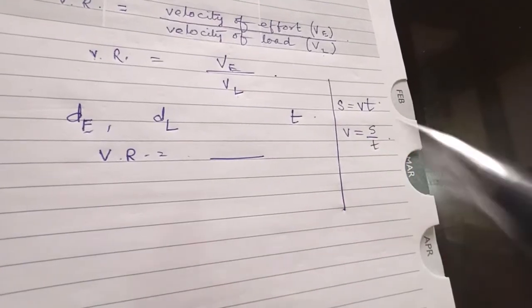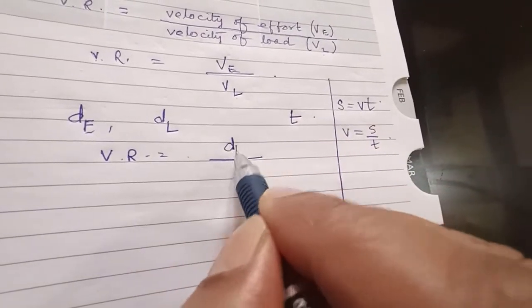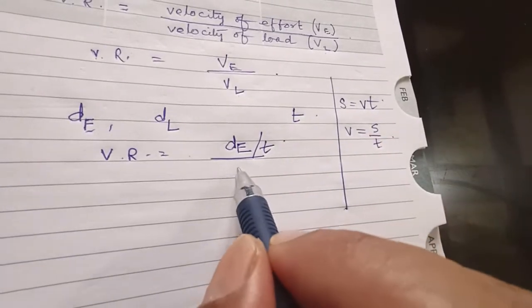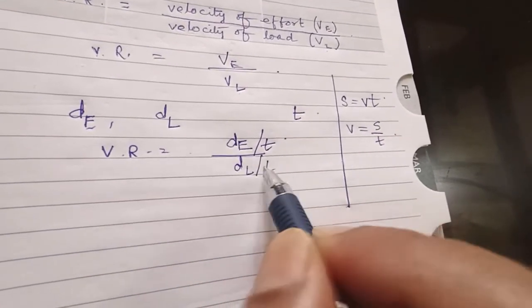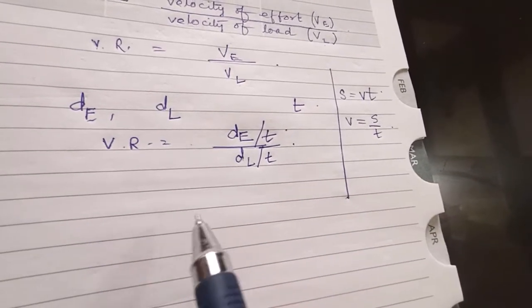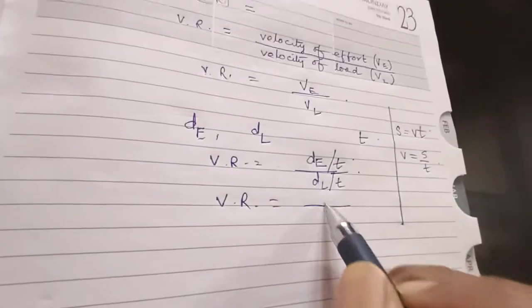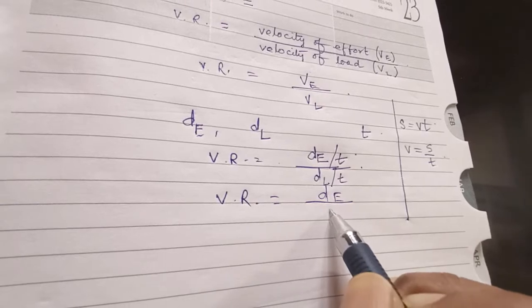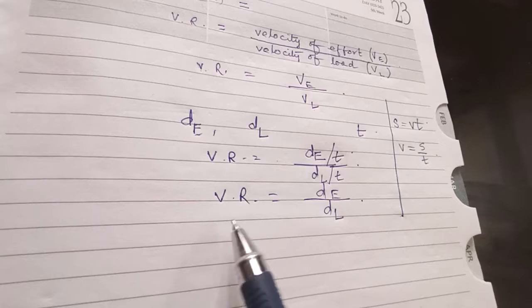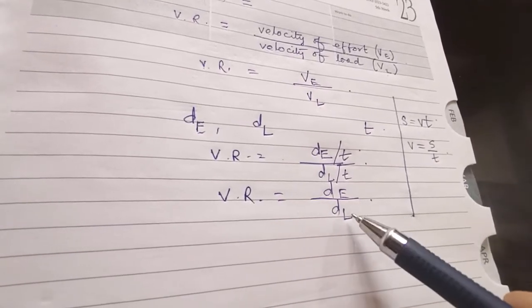So applying this concept, your VE must be equal to dE, that is displacement of the effort upon time, and your VL must be displacement of the load upon time. So now cancelling both, what do you get? We get VR is equal to dE upon dL, which in language we can say that the velocity ratio is the ratio of the displacement of the effort to displacement of the load.